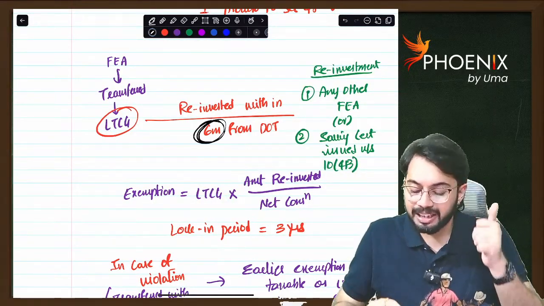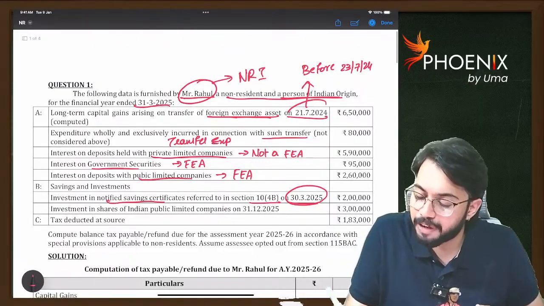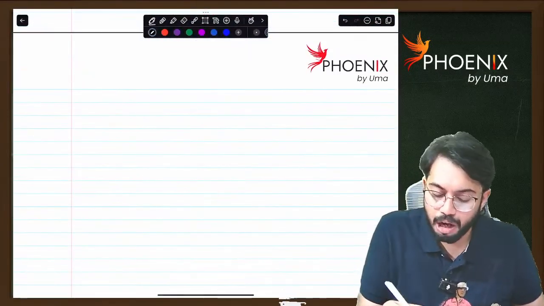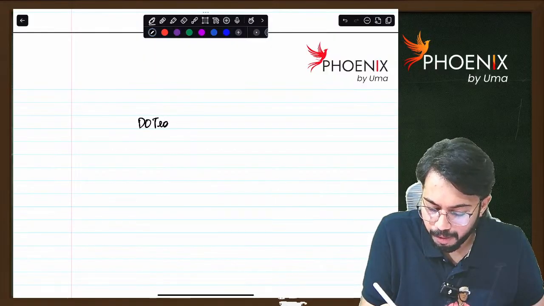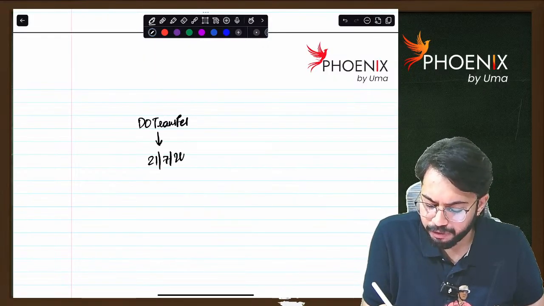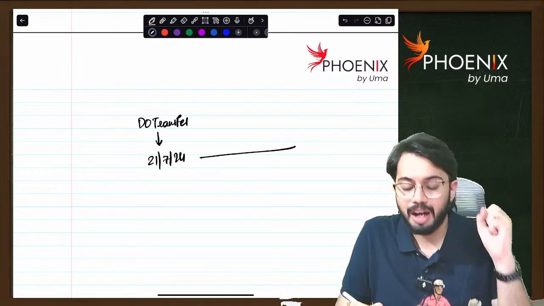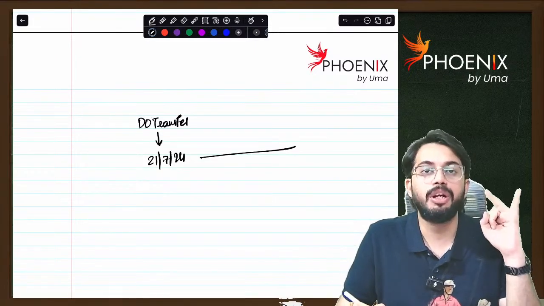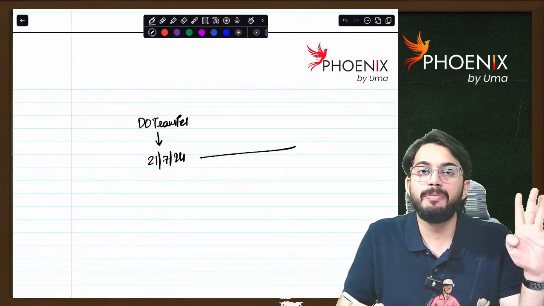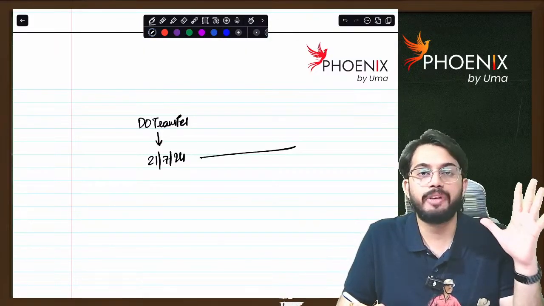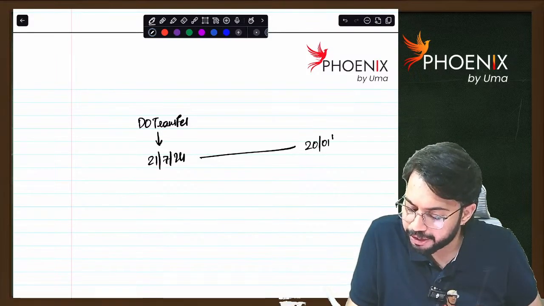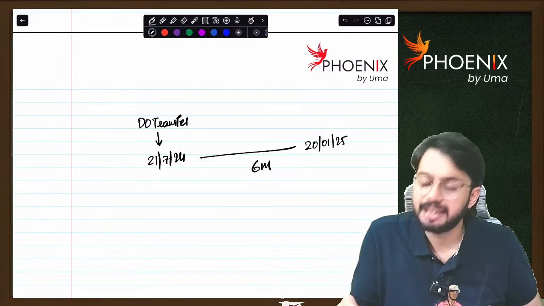When these are transferred on 21st July 2024, so date of transfer is 21st July 2024. 6 months means 20 August 2024, 20 September 2024, 20 October 2024, 20 November 2024, 20 December 2024, 20 January 2025. So 20 January 2025, that is 6 months.